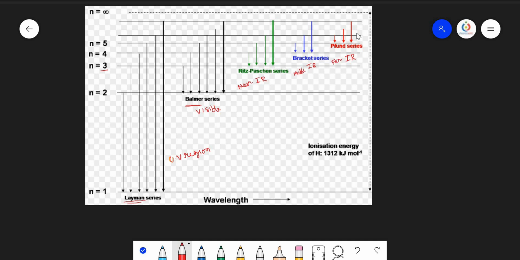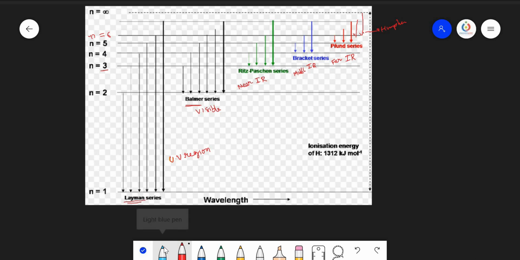There is one more series of lines also which is observed in the infrared region. These are called the Humphreys series. So Humphreys series means the series when the electron is coming back from any one of the higher energy states up to the sixth energy state. So a series of lines are observed. These are called the Humphreys series.